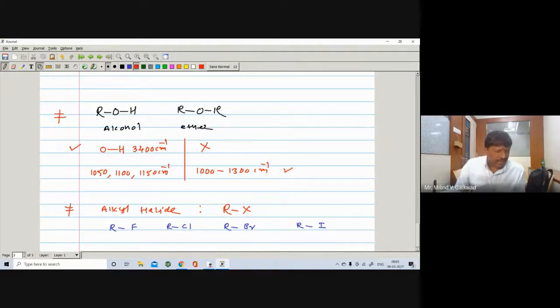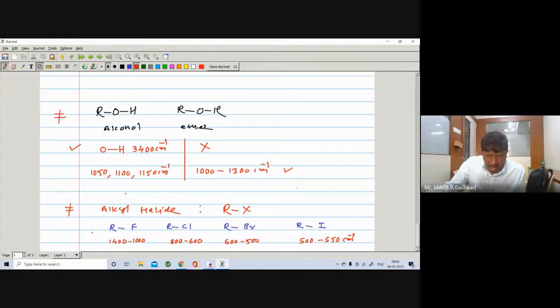I can write the range for the RF. Here it will appear at 1400 to 1000. RCl will appear at 800 to 600, then RBr at 600 to 500, and RI will appear at 500 to 550 centimeter inverse.